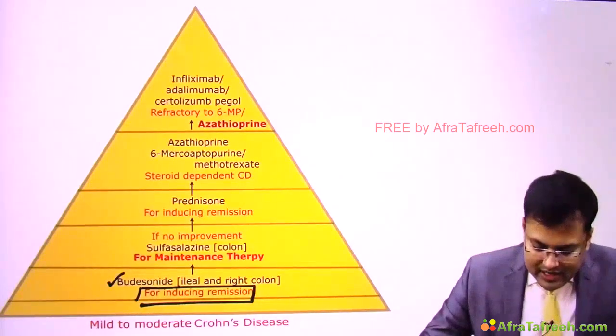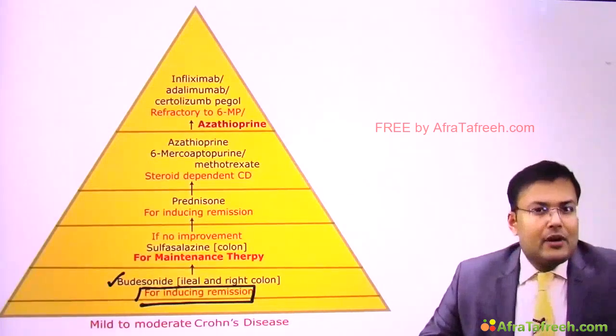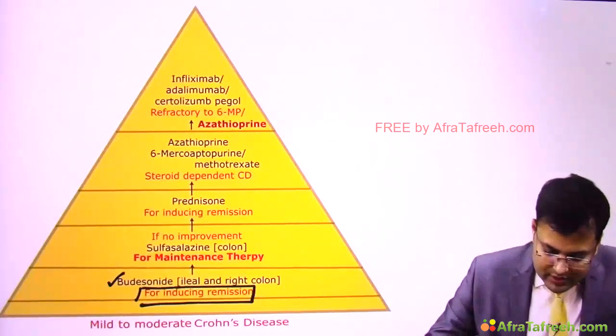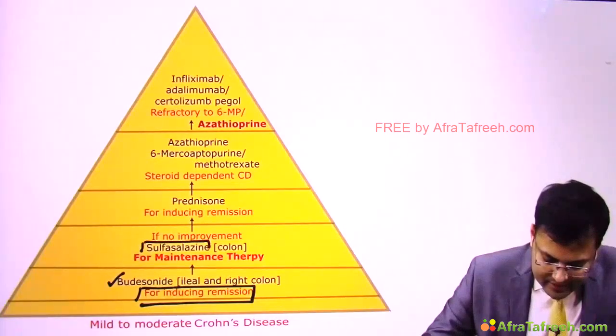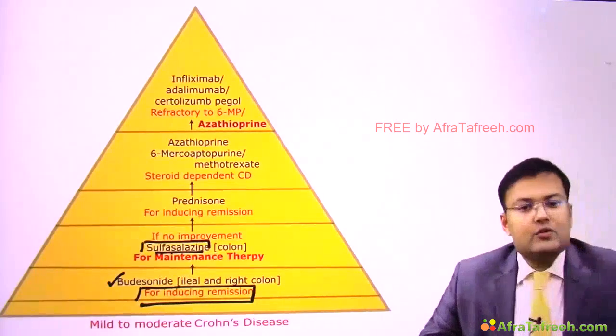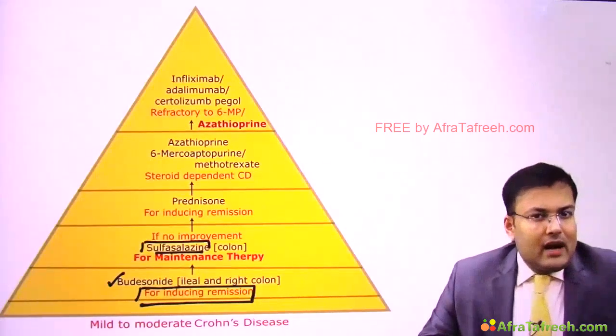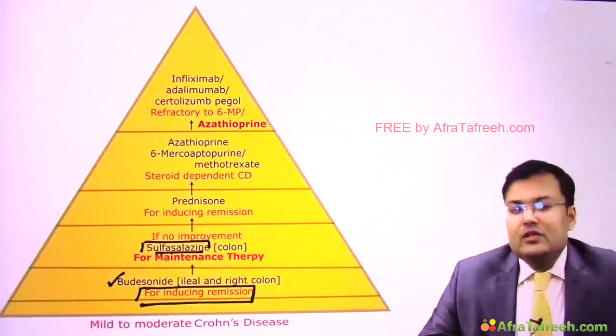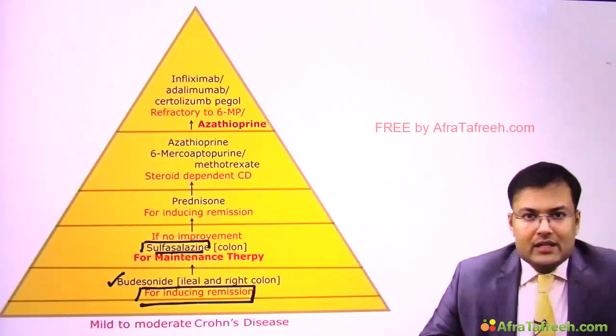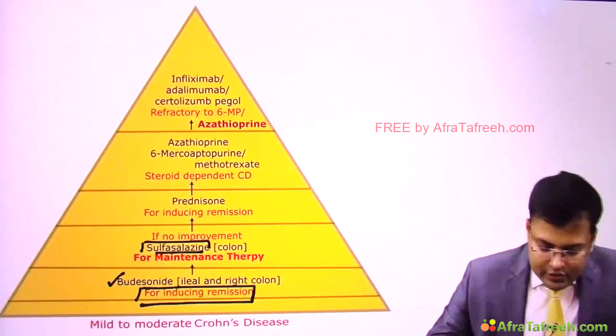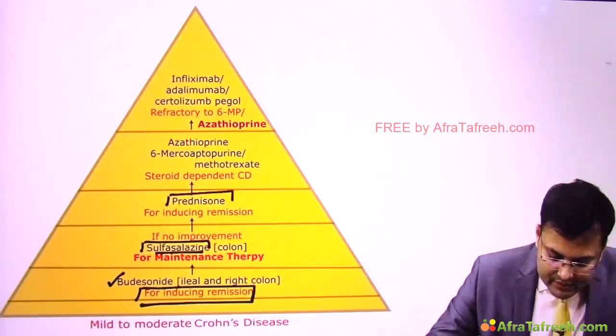So this is for ileum and right colon. And for maintenance therapy, we use sulfasalazine. Clear? So sulfasalazine, this is used for maintenance therapy. If we are using sulfasalazine and there is no improvement, in those cases for inducing remission, obviously steroids should be used. So which agent do we use?